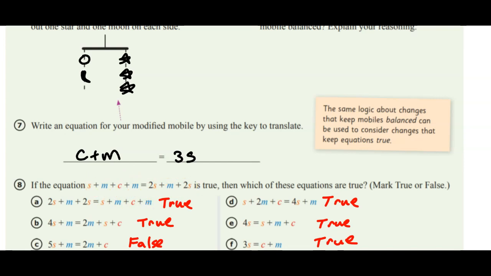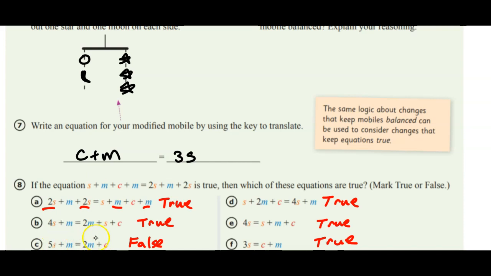On the second one, all you're doing is combining the like terms. So from part A, these two get added together and make 4s, and that equals 2m plus s plus c. You're combining those two right there on the right side. So that also is true. On part C, however, it looks like what we've done is subtracted a star from the right side and added it to the left side. And that's going to throw it out of balance.